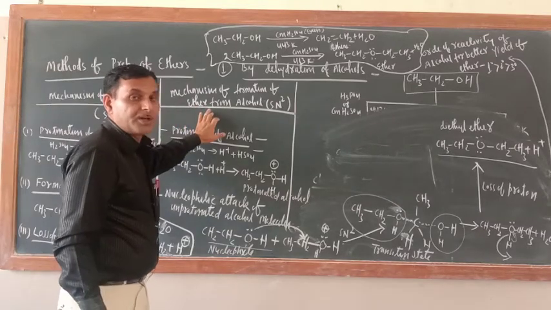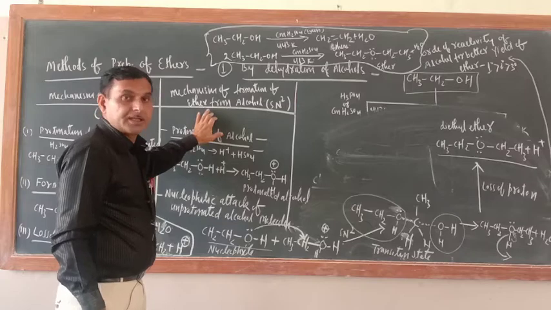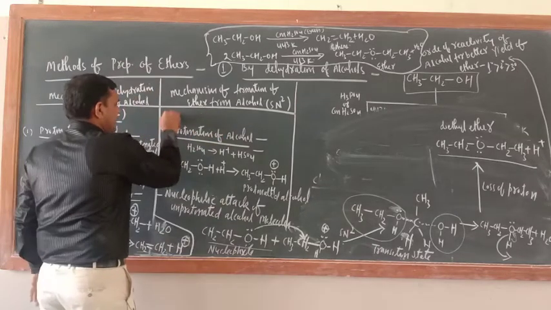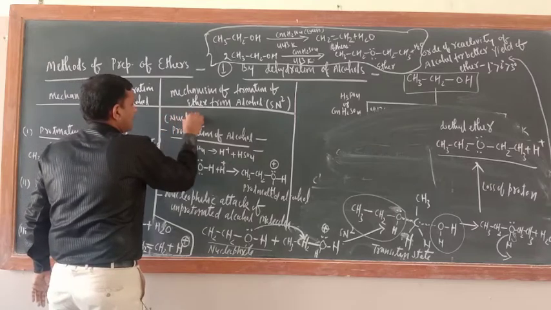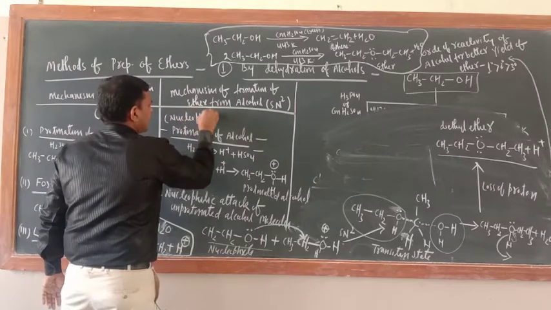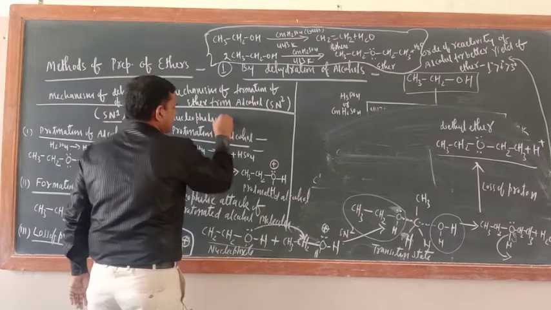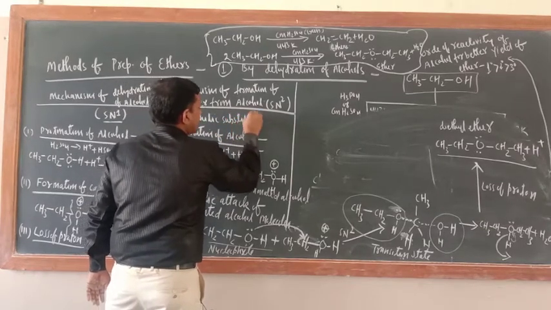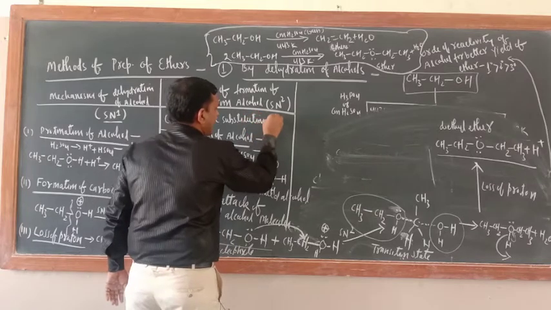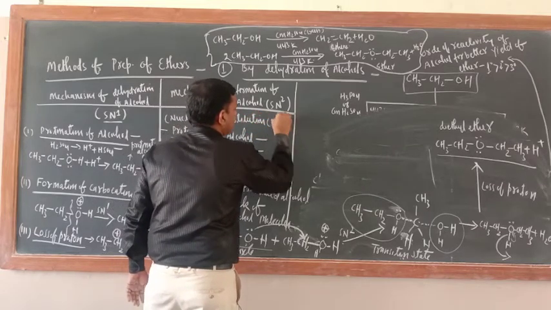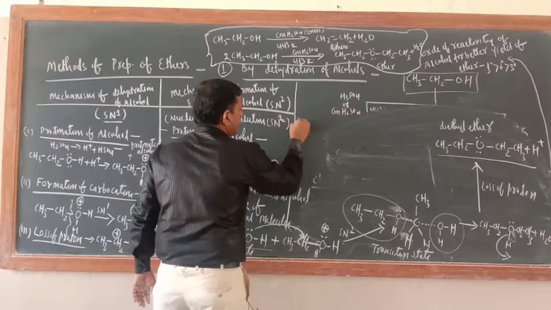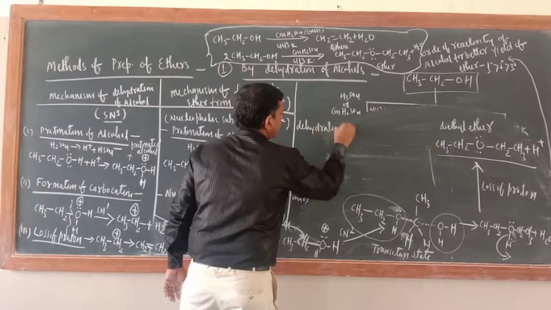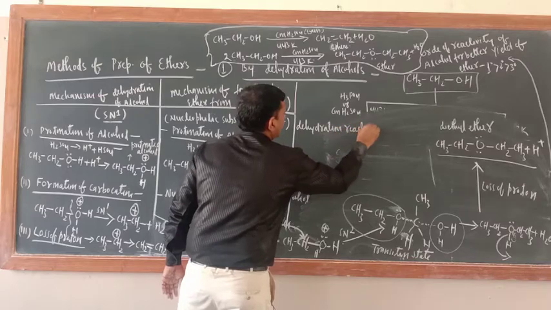This one is a nucleophilic substitution dehydration reaction, you can write here nucleophilic substitution (SN2) dehydration reaction.